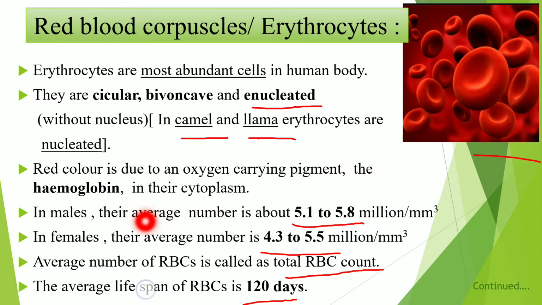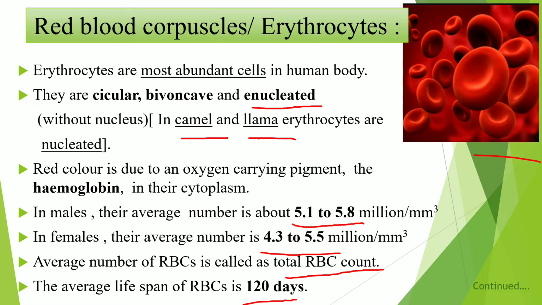Then in male, the average number of RBCs is 5.1 to 5.8 million per cubic mm of blood, and in female the average number is 4.3 to 5.5 million per cubic mm of blood. This average number of RBC we commonly call total RBC count.